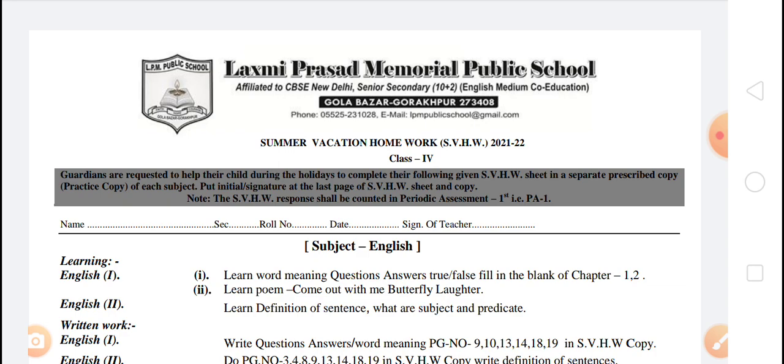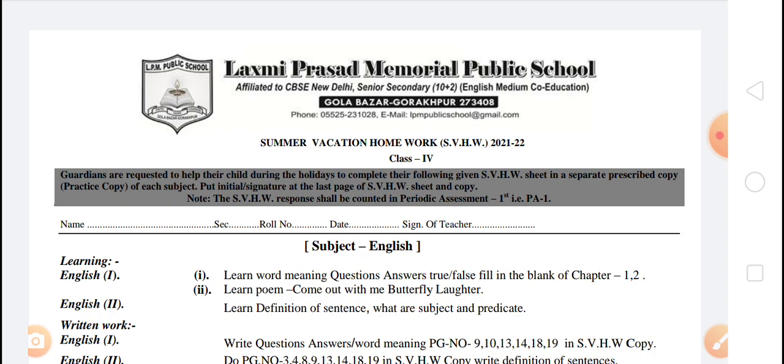Once again, listen, guardians are requested to help their child during the holidays to complete the given summer vacation homework sheet in a separate prescribed copy, that is called practice copy, of each subject. Put an initial signature at the last page of the SBSW sheet and copy.